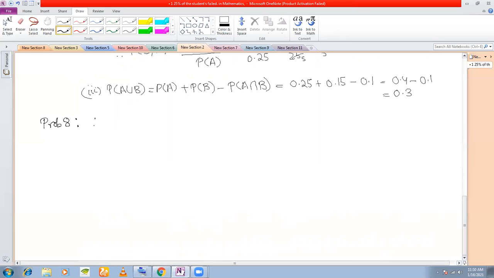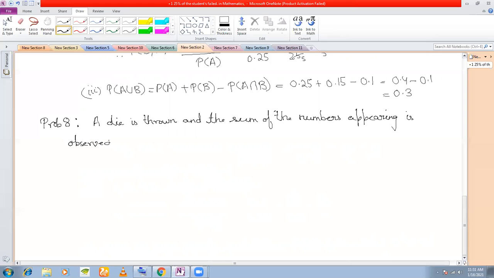The question is: a die is thrown, and the sum of the numbers appearing is observed to be 6.